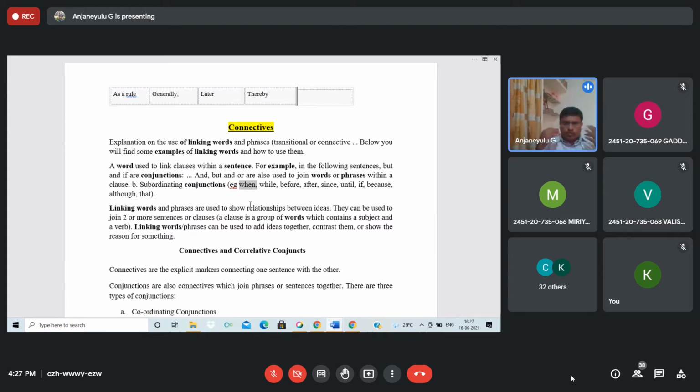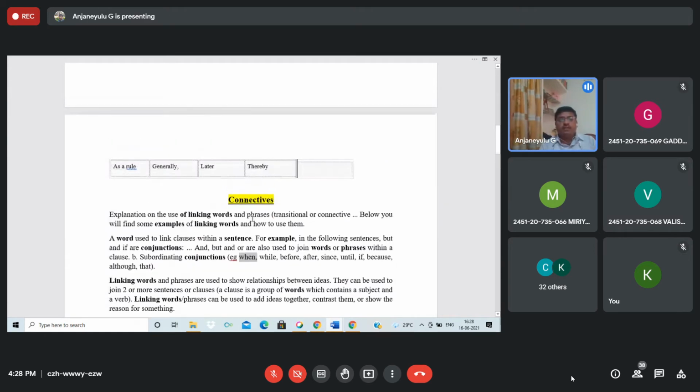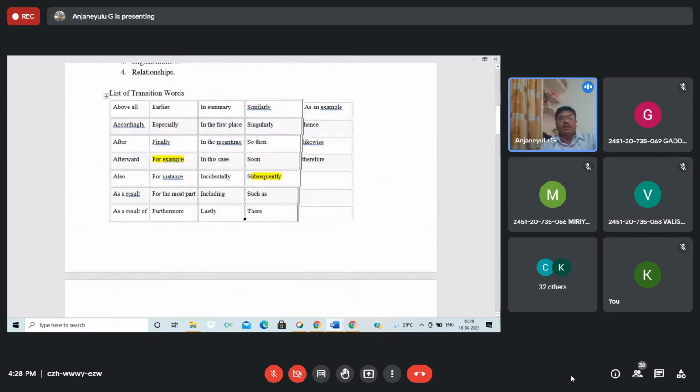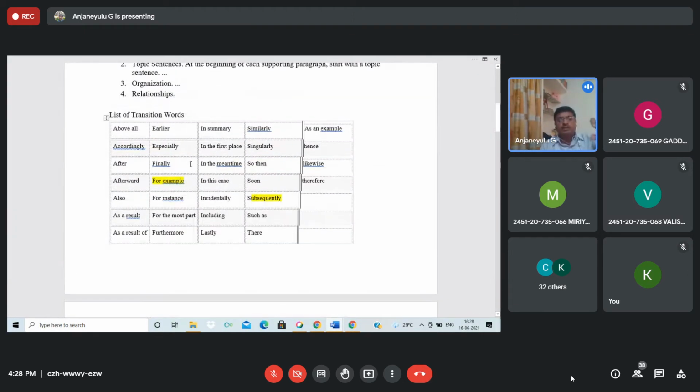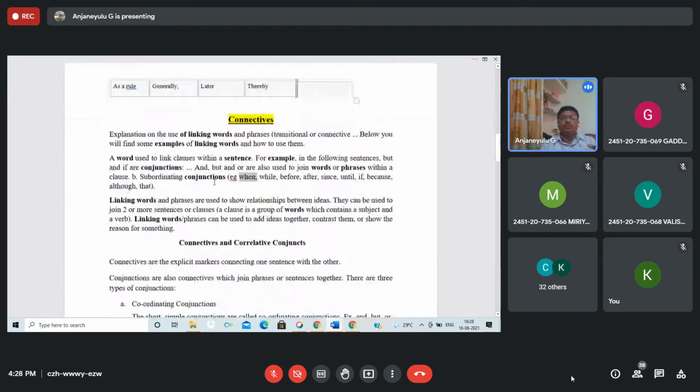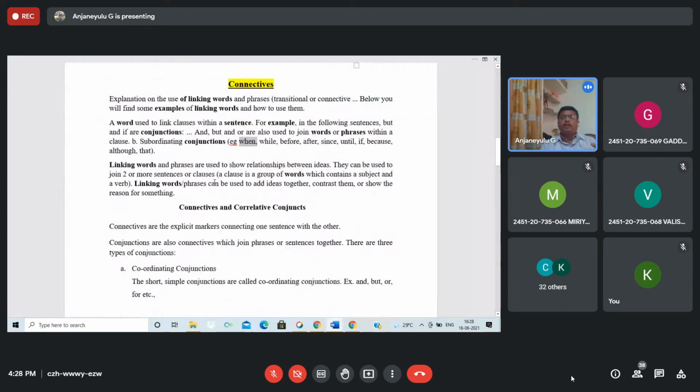So this is what connectives help with when you are connecting sentences. When you make a paragraph, when you connect paragraphs or sentences or words, these also connect. You may have some questions sometimes. Sir, what is the difference between connectives and transition? Transitions are a group of words, and they sometimes start a sentence or end a sentence. But even the connectives sometimes play that role, though sometimes they fall within a class such as subordinating conjunction.